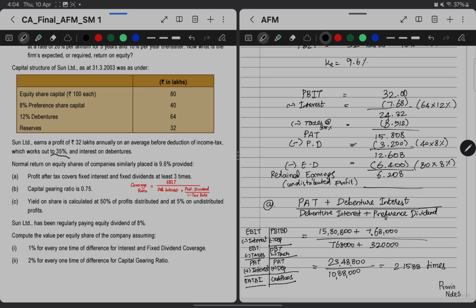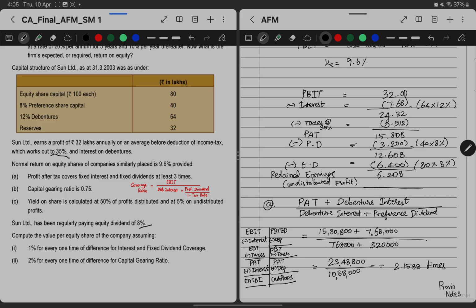Then from that, equity dividend of 6 lakh 40,000 will be deducted, which is nothing but 80 lakhs of equity shares into 8 percent which the company is paying. Now the retained earnings, which is the undistributed profits, will be 6 lakh 20,800. Now this is the income statement. Now using this, we'll go further to each requirement.